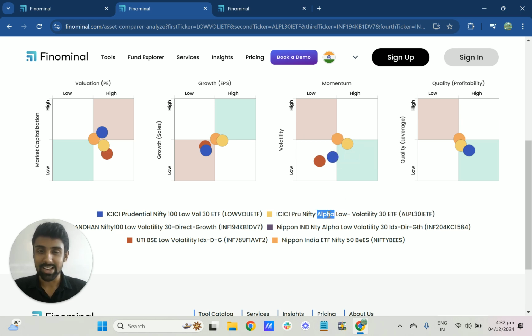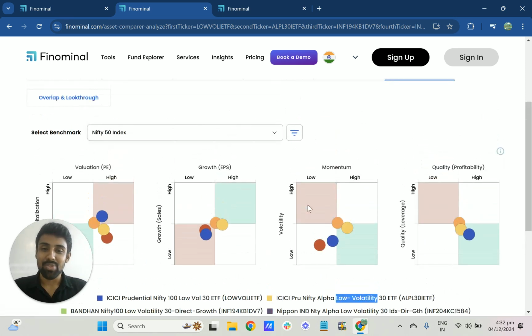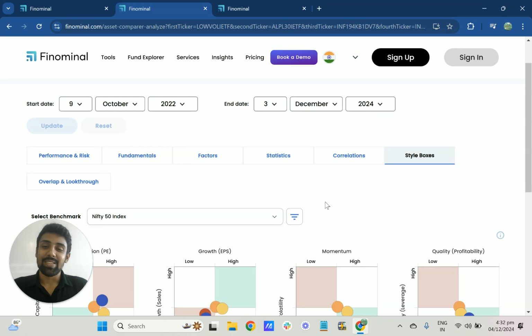You see alpha in the name itself, and you expect it to have momentum characteristics, and it also has low volatility. So what do you get when you put them together? You get this chart, right? It is ranked high on momentum and low on volatility, and that just summarizes the entire fund in one simple chart with five dots, which is great to see, right?